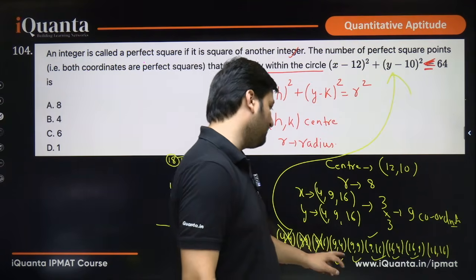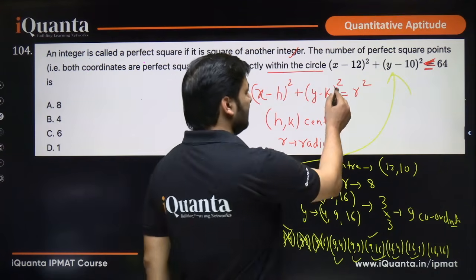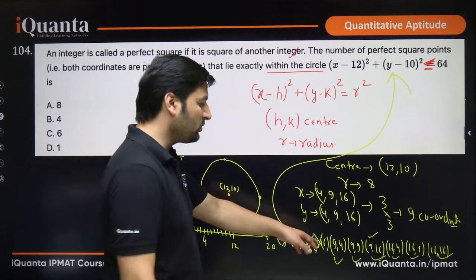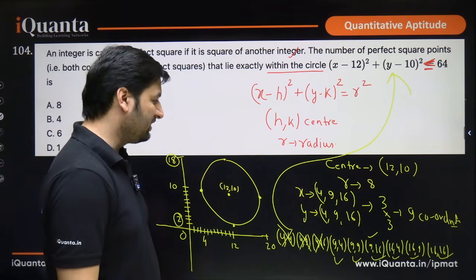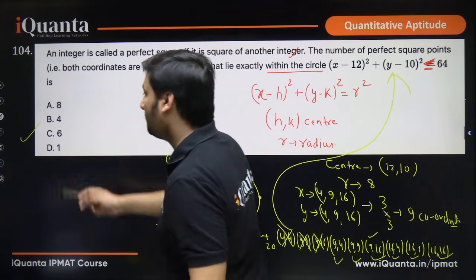So how many points so far? 1, 2, 3, 4, 5, and last is this 16, 16. So 4 square plus, again yeah, this is also satisfying. So how many square points are there, square coordinates possible? 1, 2, 3, 4, 5, 6. 6 is the correct answer, option C.